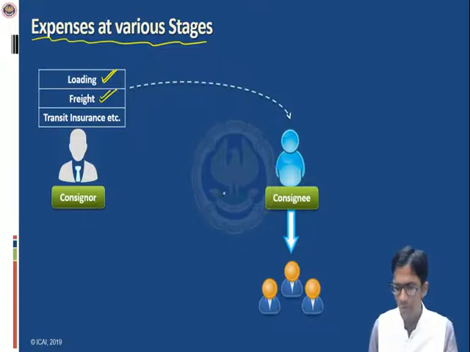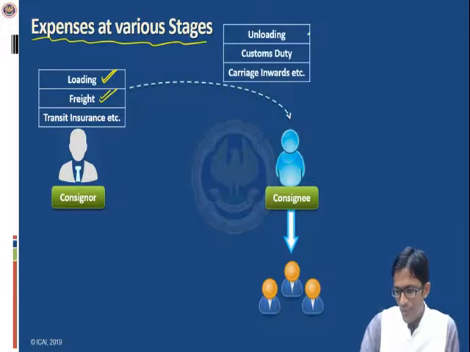Now, when the goods have reached the consignee's place, the expenses begin on the part of the consignee. What expenses may be incurred by the consignee? Let us see. Firstly, when the goods reach the consignee's place, he may have to unload the goods, and for unloading he may have to pay certain charges.